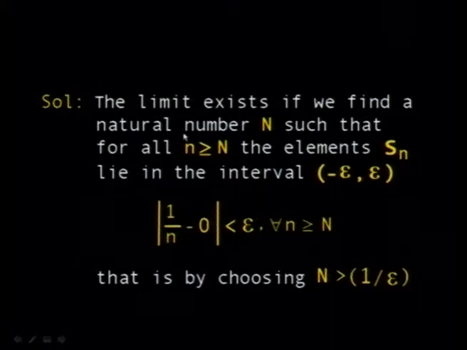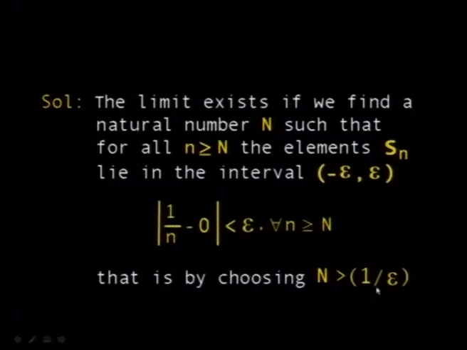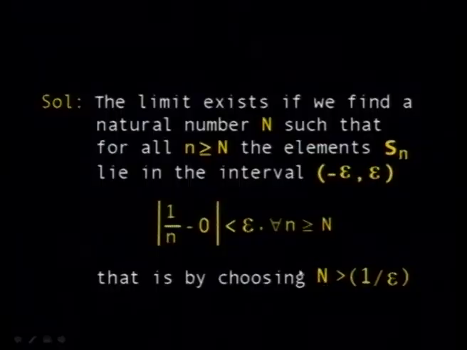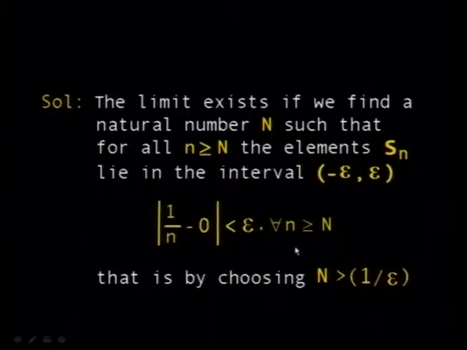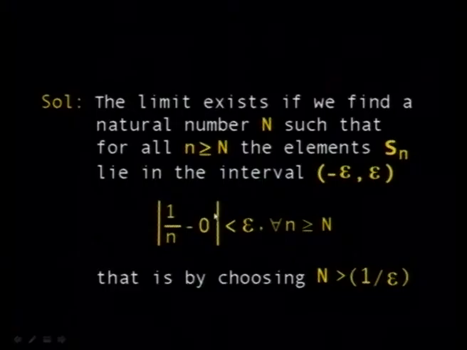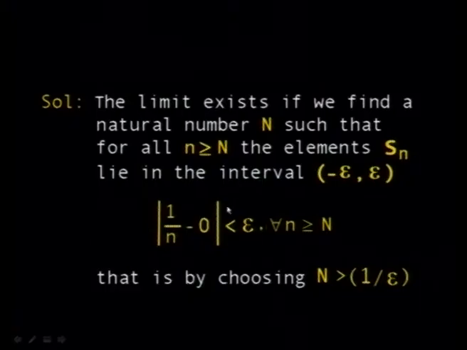So if there exists a natural number capital N greater than 1 over epsilon, then for all elements of the sequence starting from capital N onwards, you are sure that the difference between 1 over n and 0 is always less than the prescribed value epsilon. And this is the way you check the convergence or the limit of a certain sequence.